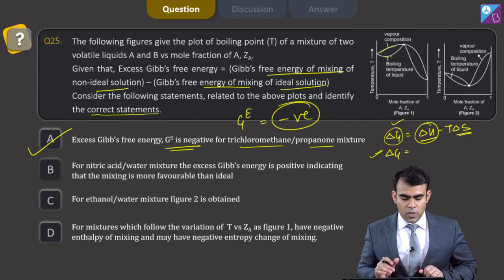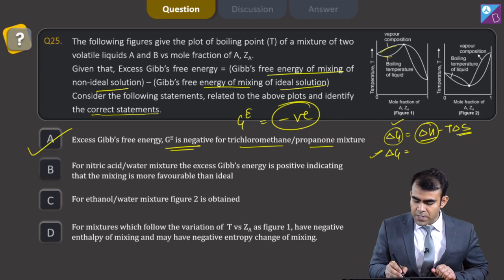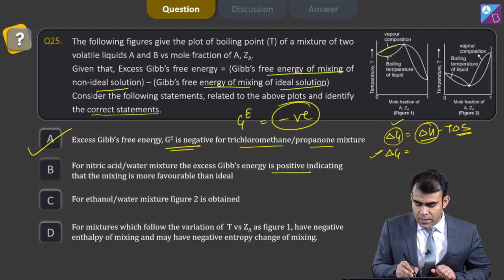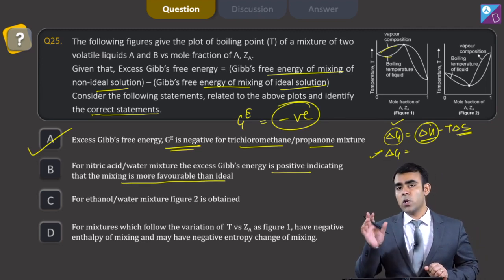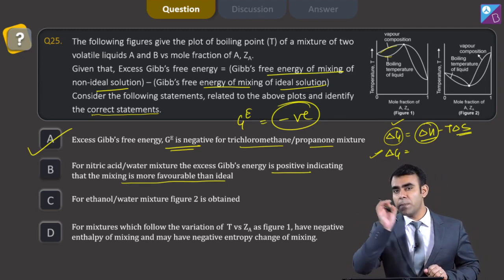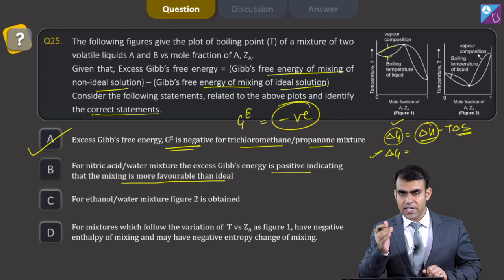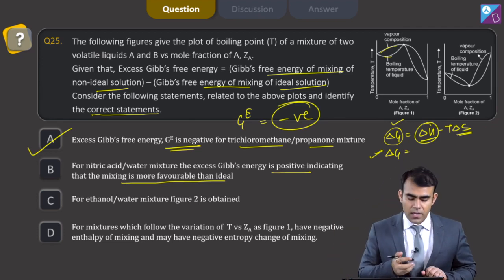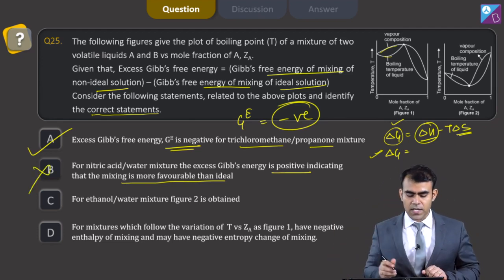For nitric acid water mixture, again this is the case of negative deviation. The statement says the Gibbs energy is positive, indicating that the mixture is more favorable than ideal. No, Gibbs energy of mixing should be negative, then it shows that it is more favorable than the ideal case. So this statement is incorrect.